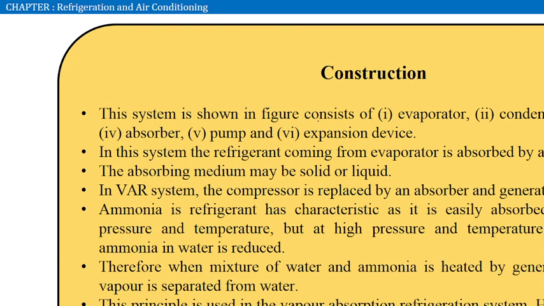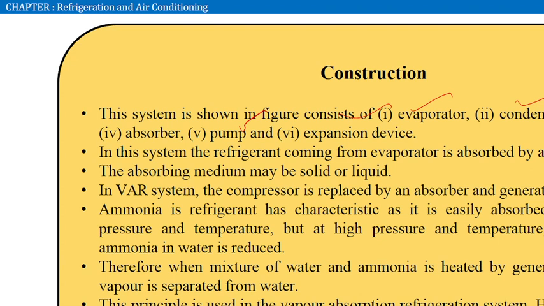The construction will have the evaporator, condenser, generator, absorber, pump, and expansion device. First, the refrigerant coming from the evaporator is absorbed in the absorber. The absorbing medium may be a solid or liquid.